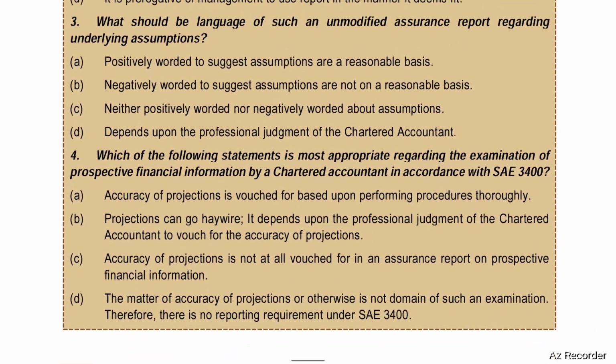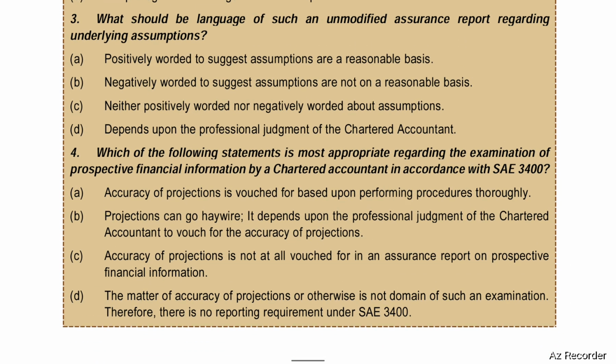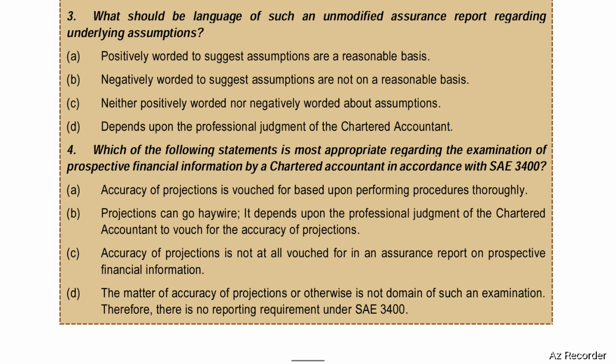What should be the language of such an unmodified assurance report regarding underlying assumptions? First one, positively worded to suggest assumptions are a reasonable basis. Next, negatively worded to suggest assumptions are not on a reasonable basis. Third, neither positively worded nor negatively worded about assumptions. Fourth, depending upon the professional judgment of the CA. Here, option B is correct. It is negatively worded to suggest assumptions are not on a reasonable basis.